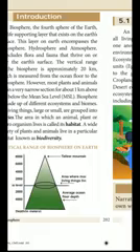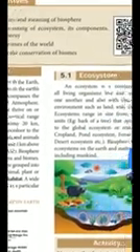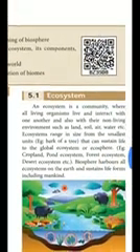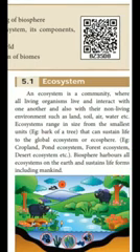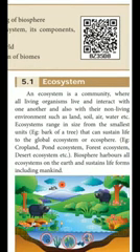Okay. Next one is the ecosystem. What do you know about this ecosystem? This is also one important question.